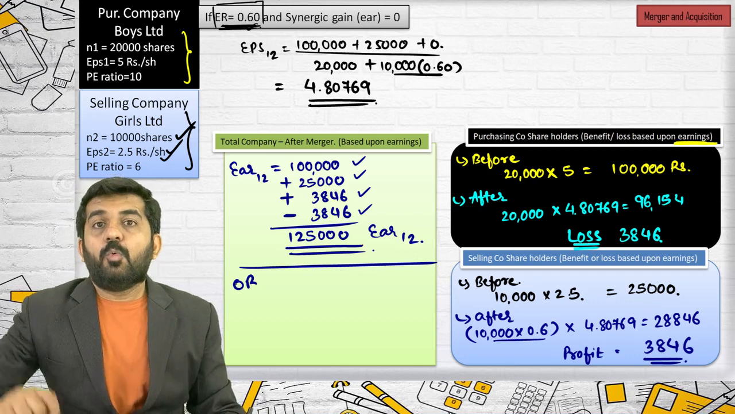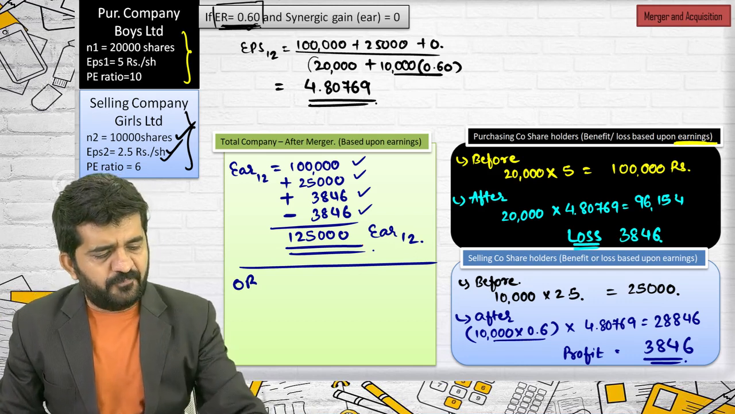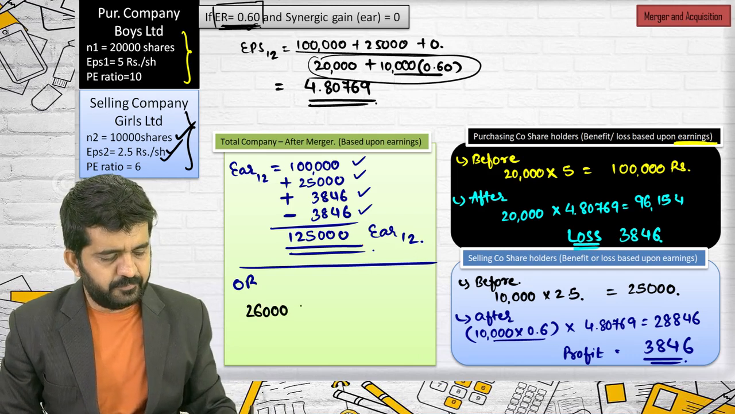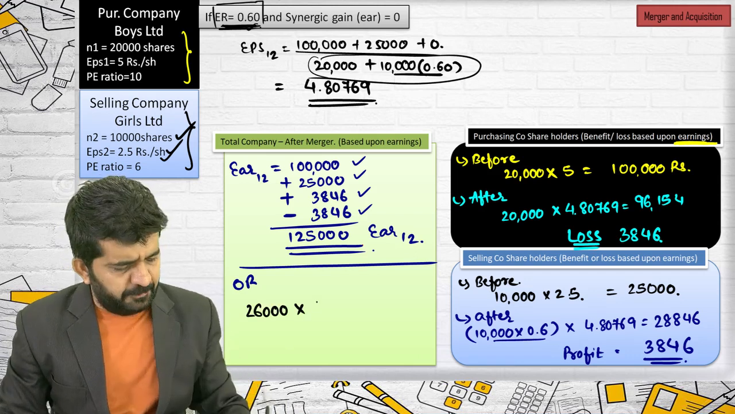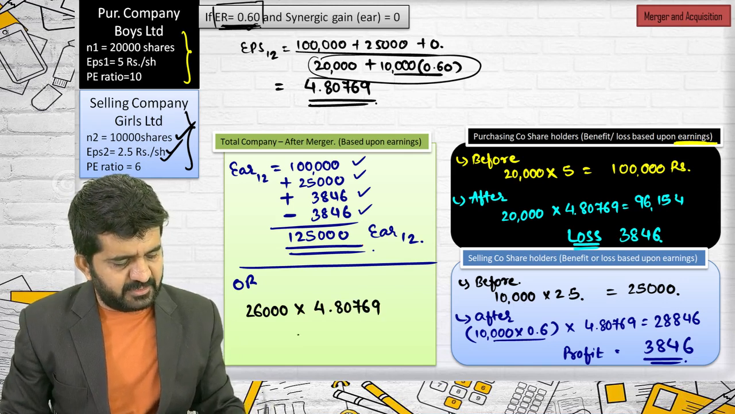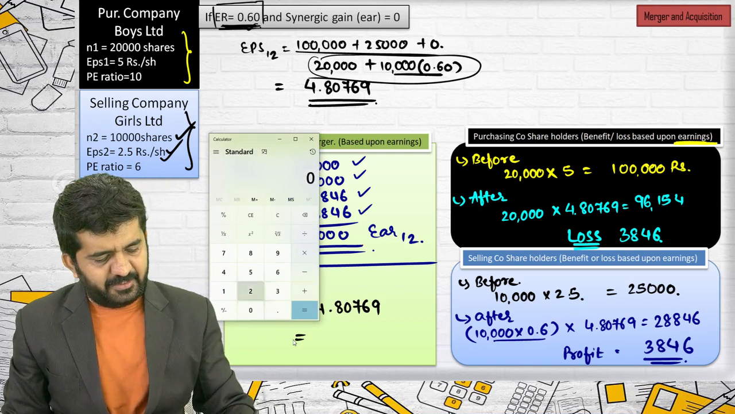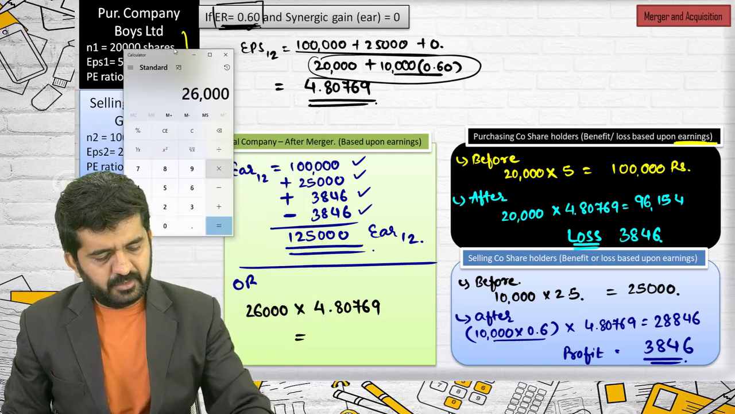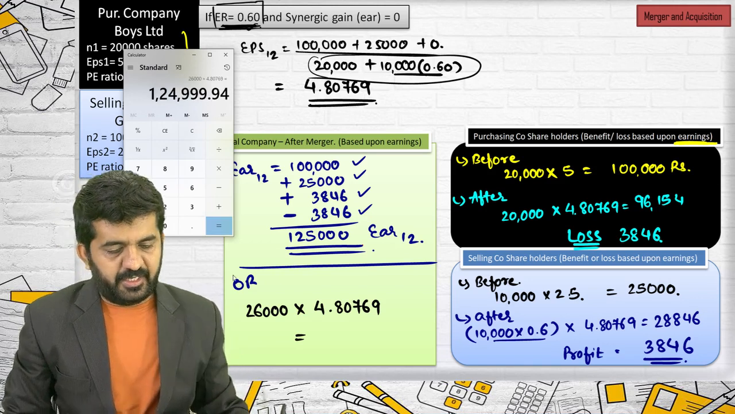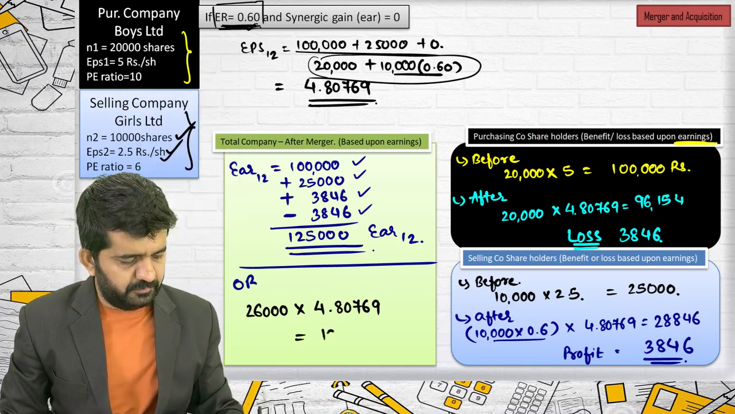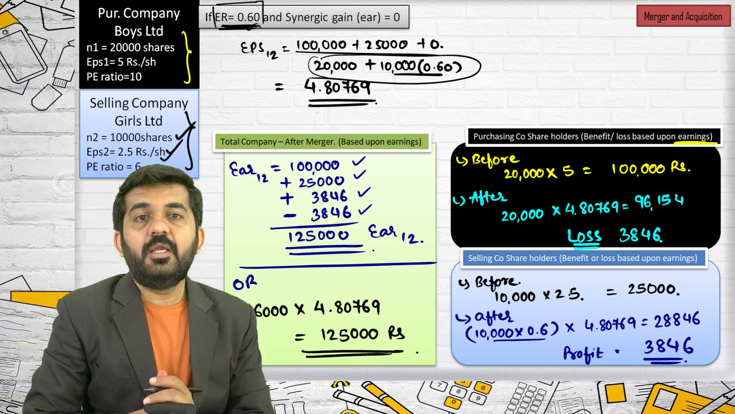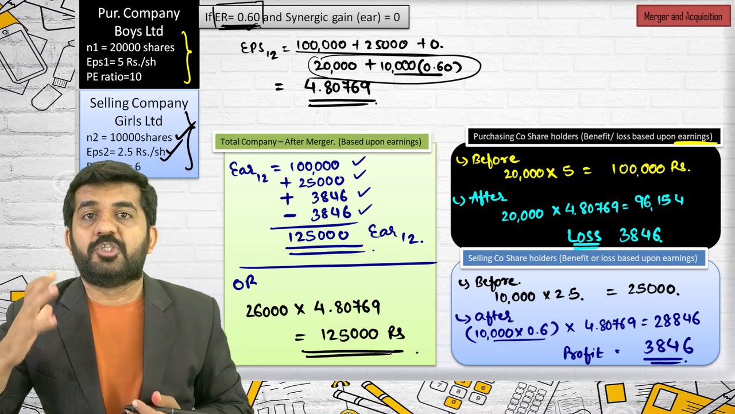Or, what is the total number of shares of the merged entity? 26,000 multiplied by, what is EPS 1, 2? 4.80769. Hope we'll be getting the same answer: 26,000 into 4.80769. It is 1,25,000. This is the value of the merged entity.